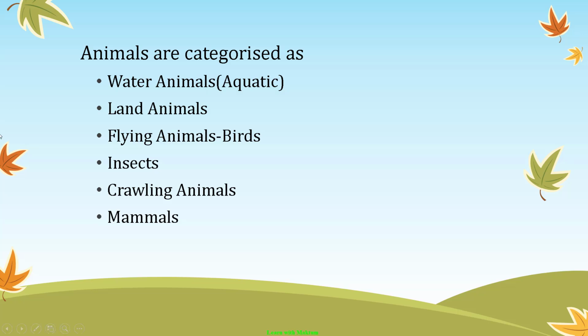Flying animals which can fly are also called birds. Insects are like butterfly. Then some of the worms come under insects. Then crawling animals, snake can crawl, no? Then mammals, we come under mammals. This is about a brief categorization of animals.